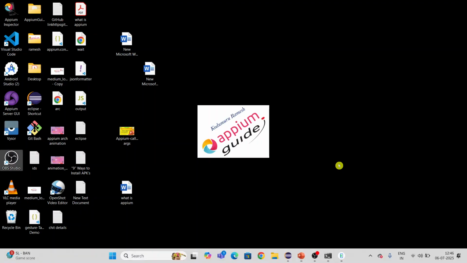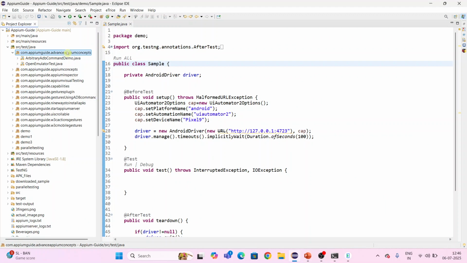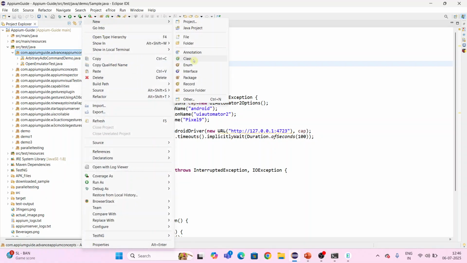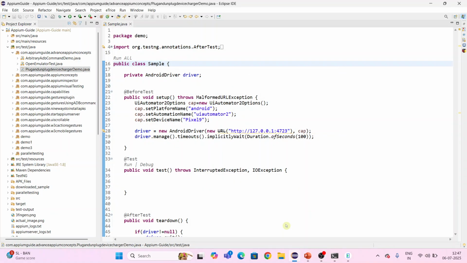Now we'll write the code and demonstrate how exactly it works. Open Eclipse, and under the advanced APM concepts package, I'll create a new class and name it plug unplug device charger demo. Click on finish, so the class is ready.